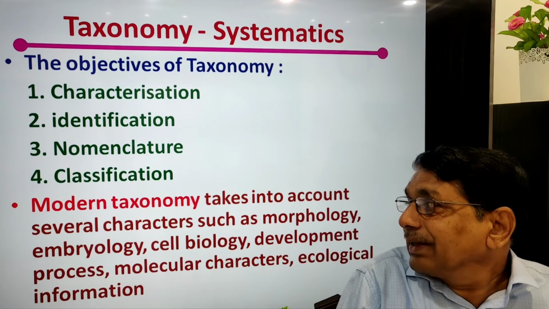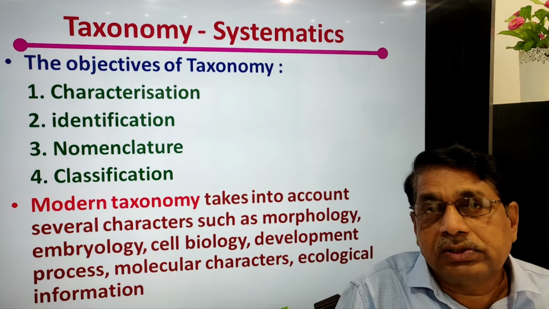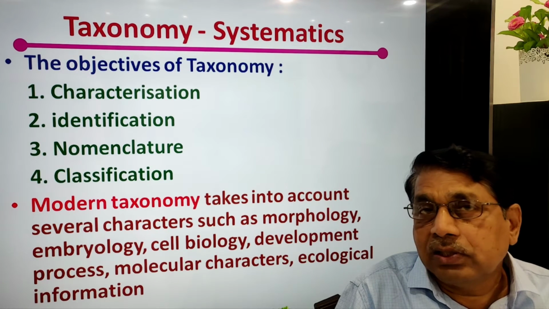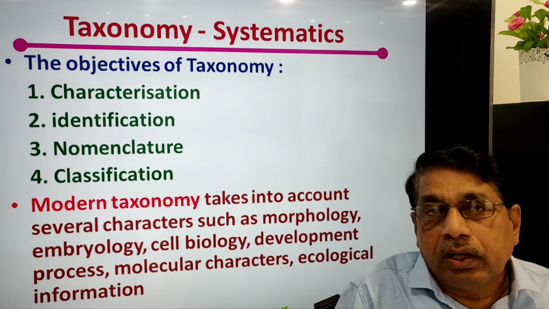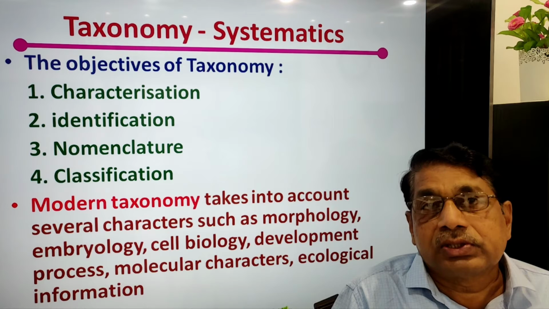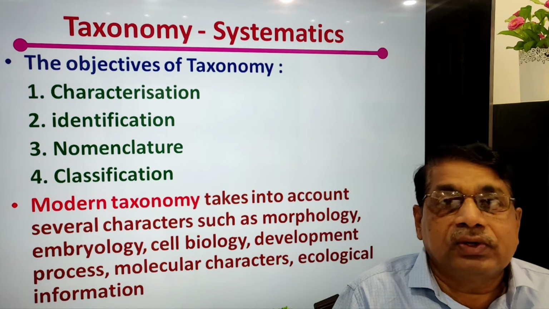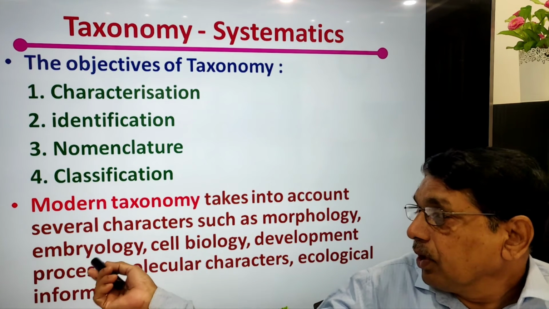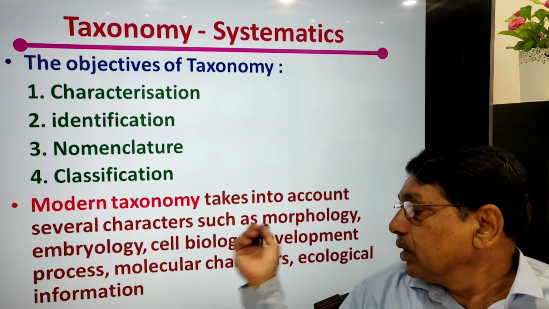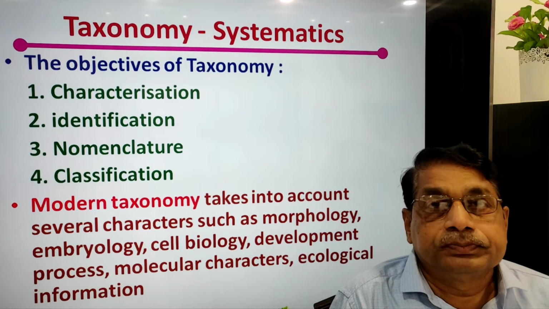The modern taxonomy is there ever since Theophrastus, Linnaeus, like that. At that time, they took into account only morphological features of the plants and animals. Now, we have so much information about the plants, animals regarding their morphology, embryology, cell biology, developmental process, molecular characterization.